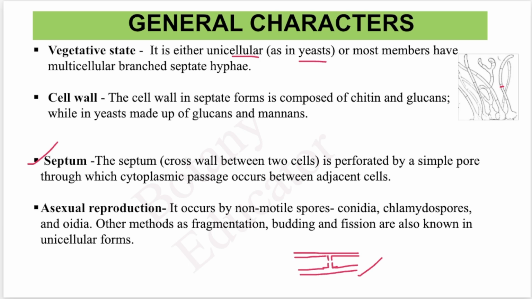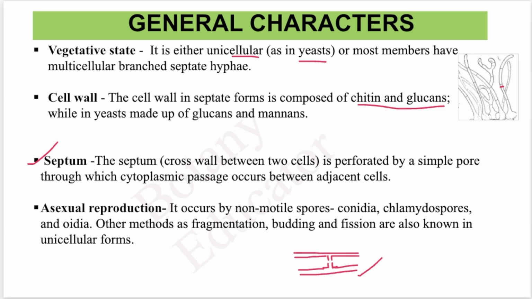Then, if you want to talk of its cell wall, in yeast it's made up of glucan and mannan, while in most of the higher members it's made up of chitin and glucan. So we have to study its vegetative structure, its simple pore, and its cell wall.